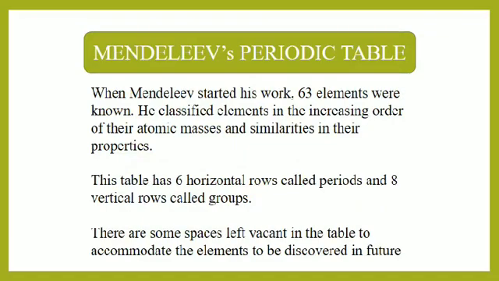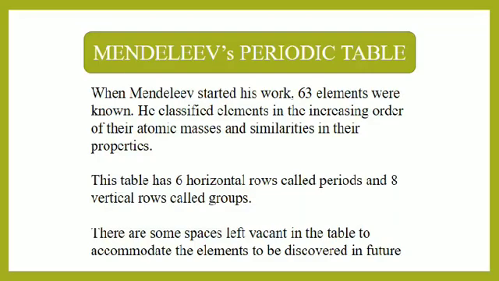Next we have Mendeleev's periodic table. After Dobereiner and Newland, Mendeleev started his work with 63 elements because at his time 63 elements were discovered. He again classified the elements in the increasing order of their atomic masses and similarities in their properties.